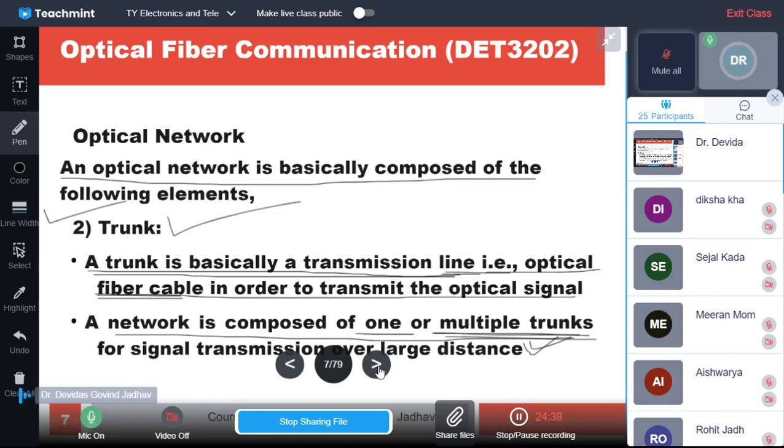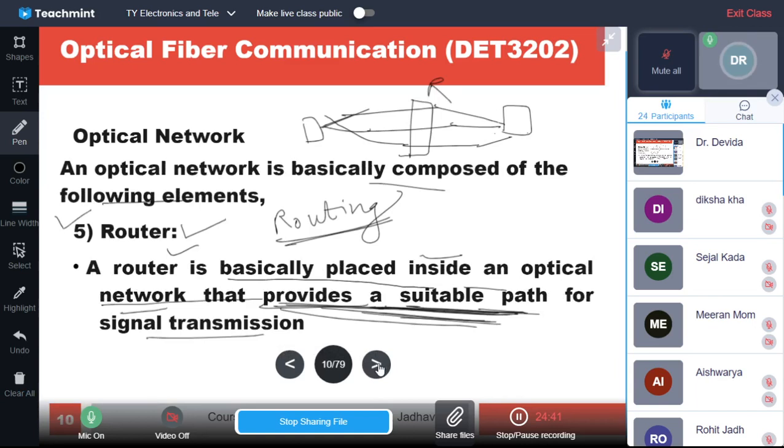Stations are there, trunks are there, then nodes are there, topologies, and router. The router provides a suitable path for the signal transmission. If it is providing a suitable path, it means it is selecting the suitable path. If it is selecting, there must be selection options. That means multiple paths are available.